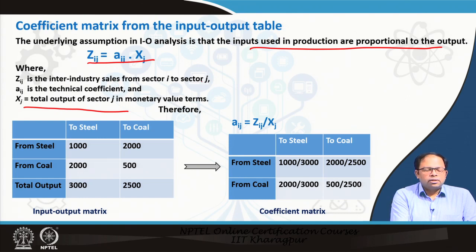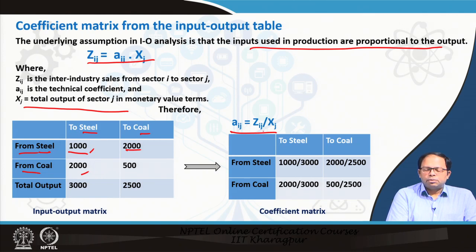That is what we are determining over here, and to explain it with an example, we have two sectors, steel and coal, and again steel and coal on this side as well. From steel to steel there is 1000, we can say $1,000 or 1000 lakh INR, something like that. And from steel to coal around 2000, this amount of goods is being sent or consumed. And within steel, steel takes values from steel itself and also from coal. Coal is 200. So we can find the proportions that is done over here.